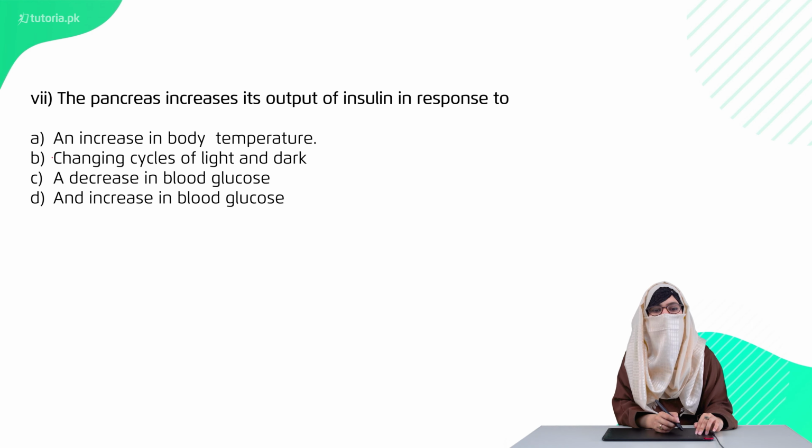Question 7 है: the pancreas increase its output of insulin in response to option A an increase in body temperature, option B changing cycle of light and dark, option C a decrease in blood glucose, option D an increase in blood glucose. तो right option है option A an increase in body temperature. इसके साथ ही हमारे MCQs जो है वो सारे complete हो गए.